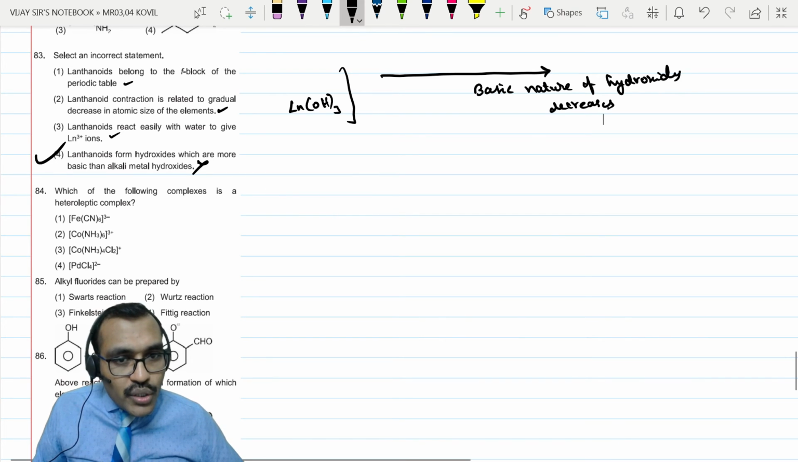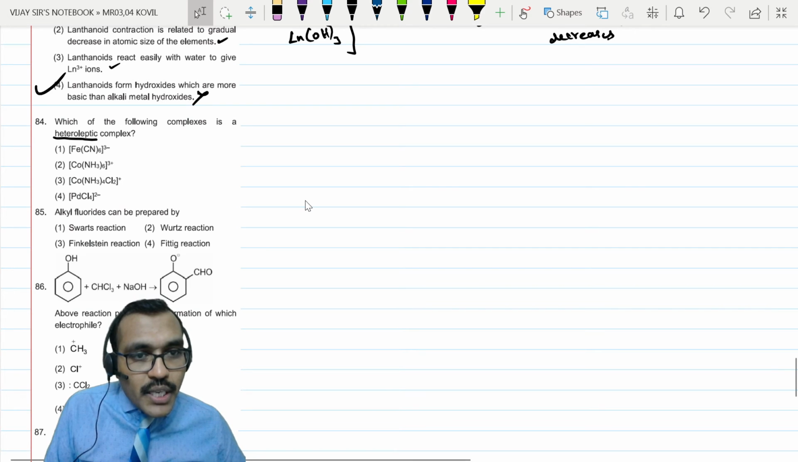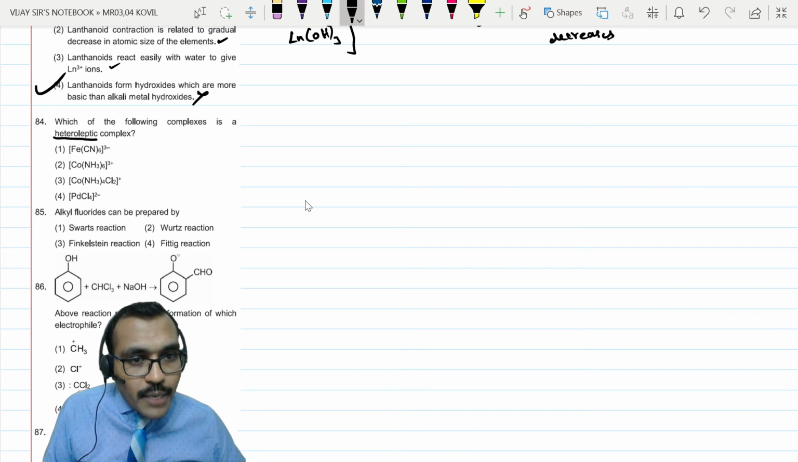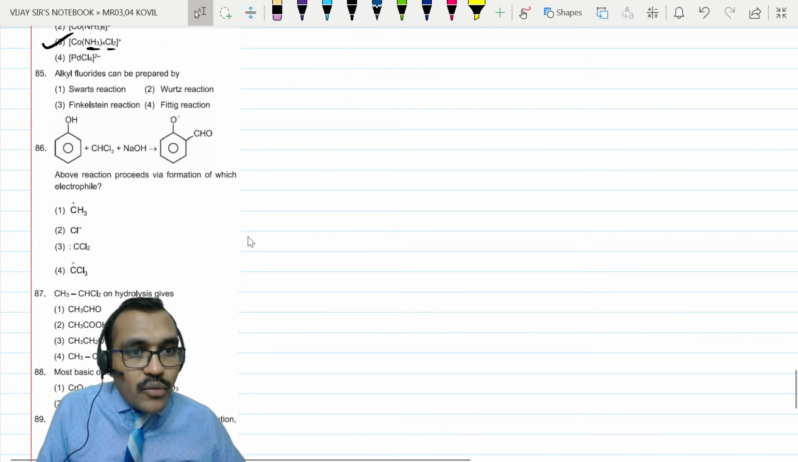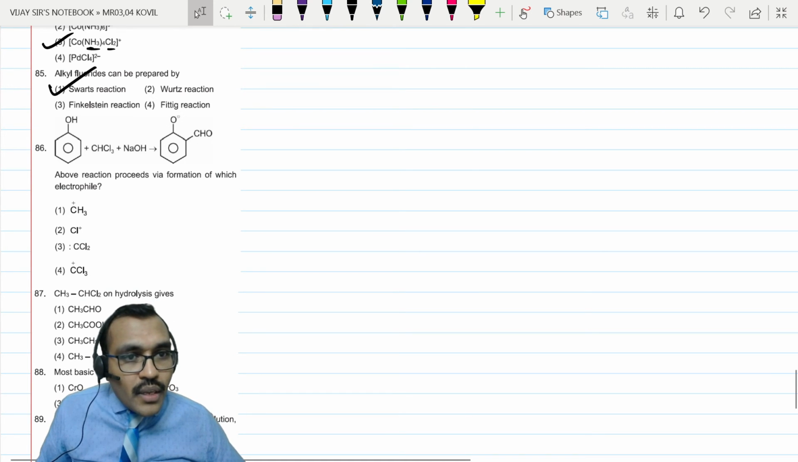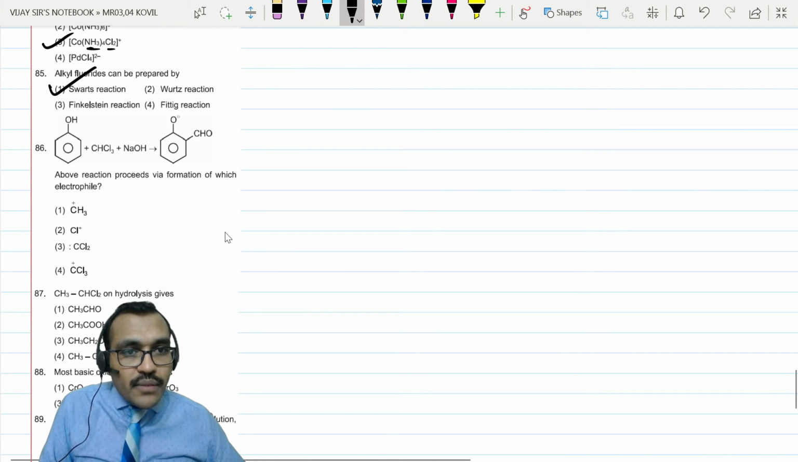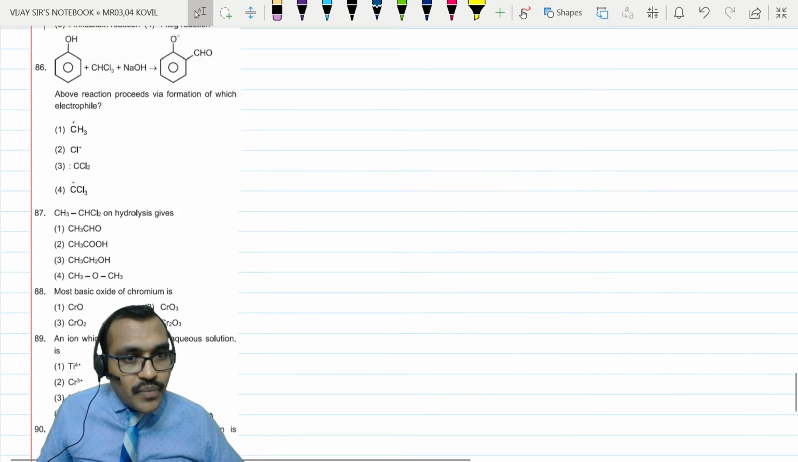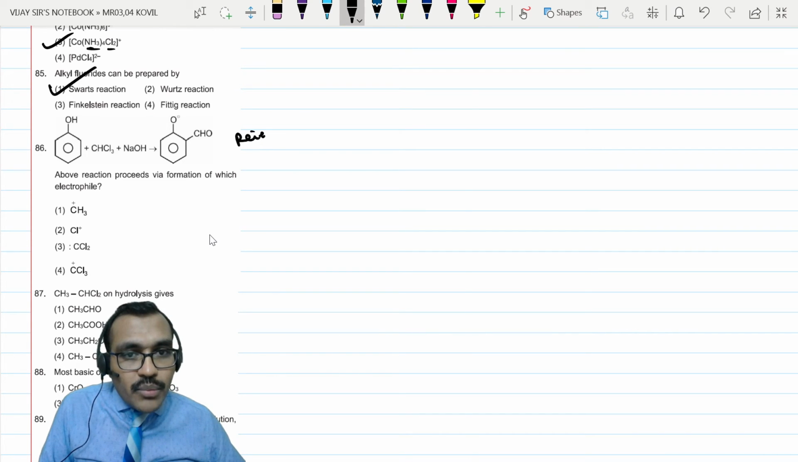Next. Which of the following complexes is a heteroleptic? Homoleptic means same type of ligand. Heteroleptic means different types of ligands. So here we have different types of ligands. So option 3. Alkyl halides can be prepared by, we have already discussed it. This is a Swarts reaction. Next, already we have discussed what is Finkelstein reaction, Wurtz reaction, Fittig, everything we have discussed in last lecture. Next, this is nothing but Reimer-Tiemann.